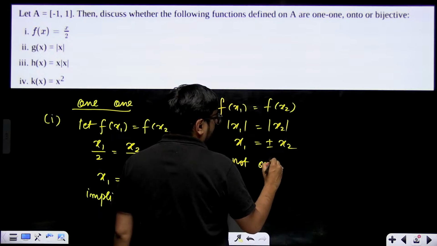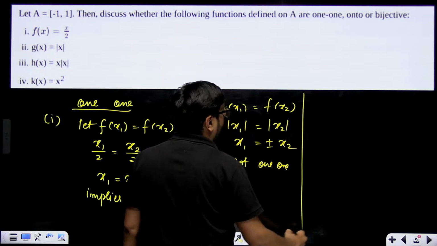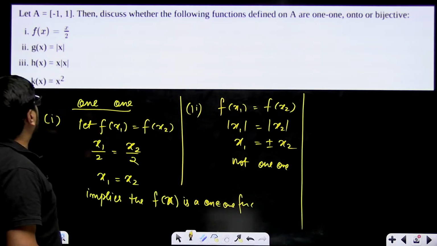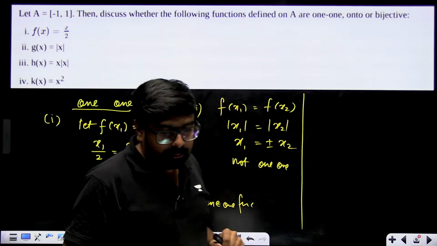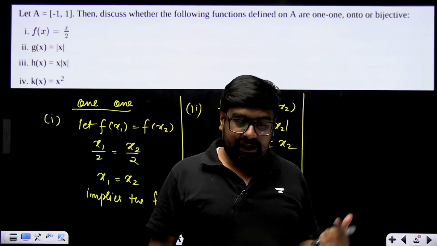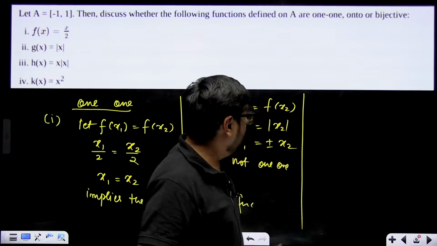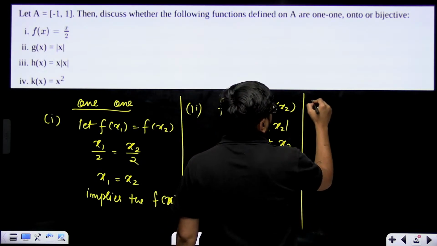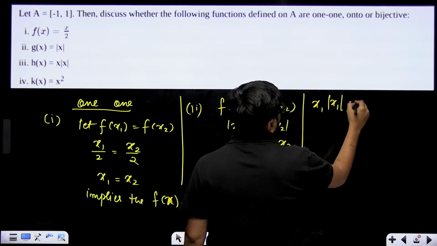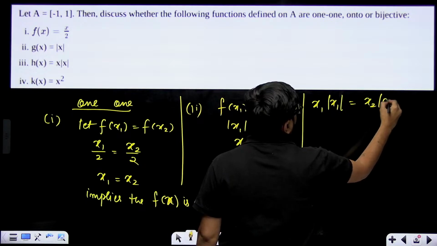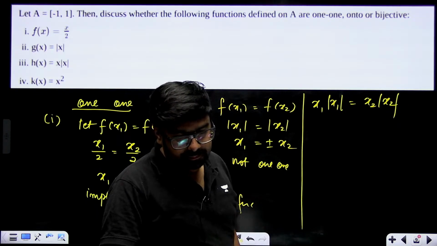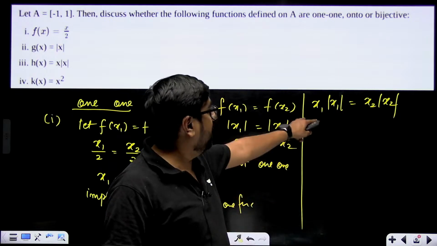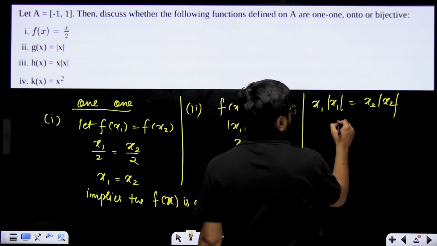Not 1 1. Okay, these types of questions can come. 1 mark also, these will definitely come. X mod x, if you take, put x1 mod of x1 equal to x2 mod of x2, right? This will definitely give you x1 equal to x2.